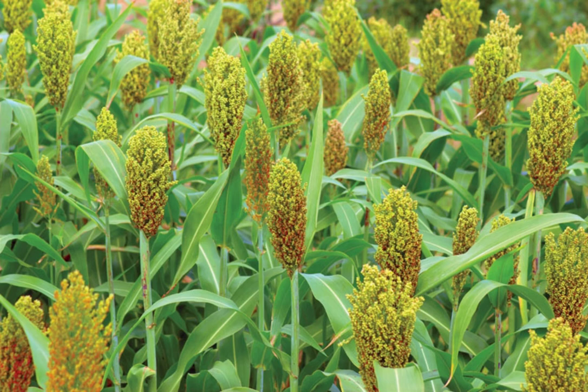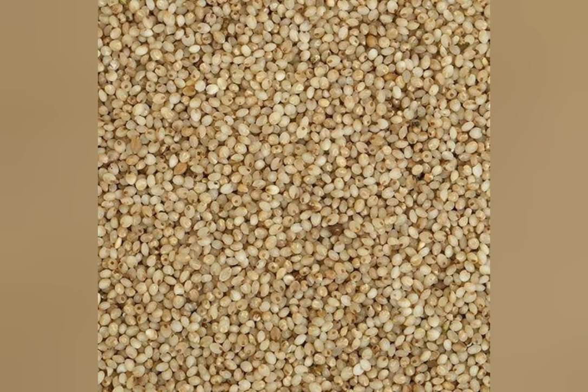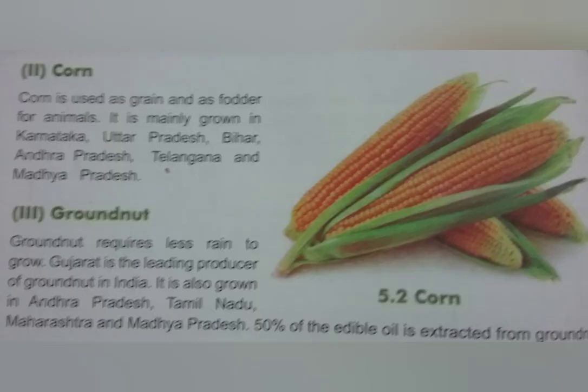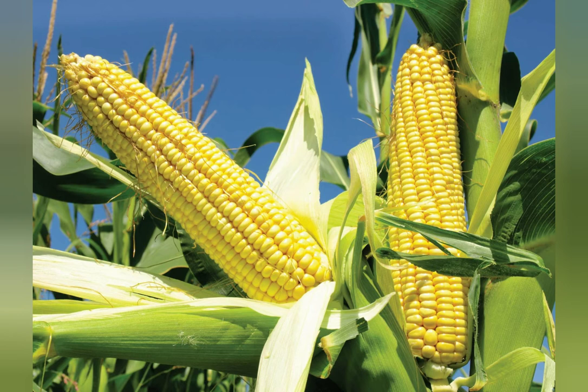The next one is millet. Millet means bajra. Bajra is grown in Rajasthan, Gujarat, Maharashtra, Haryana and Uttar Pradesh. Rajasthan is the largest producer of bajra in India. Another crop dependent on monsoon is corn. Corn is used as grain and as fodder for animals. It is mainly grown in Karnataka, Uttar Pradesh, Bihar, Andhra Pradesh, Telangana and Madhya Pradesh.